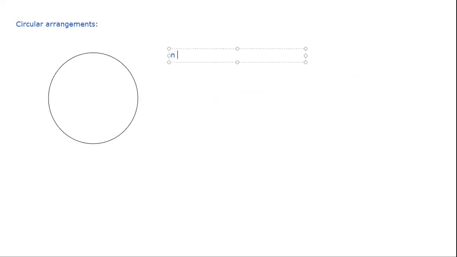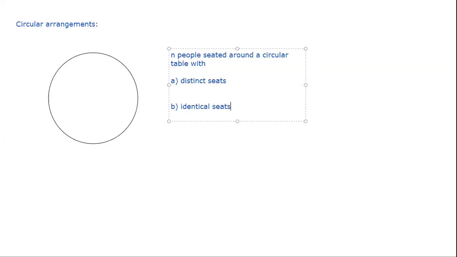If there are n objects or n people, let us say, seated around a circular table with distinct seats and identical seats. So when I say distinct seats, I mean that maybe the seats are numbered 1, 2, 3, 4, 5, 6, or maybe the seats are colored red, green, yellow, and so on. Distinct colors. And when I say identical seats, that means I cannot differentiate between any of the seats.